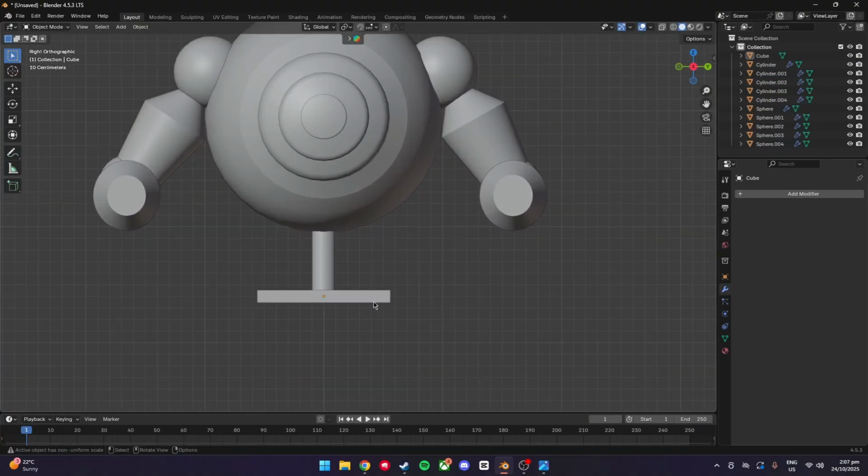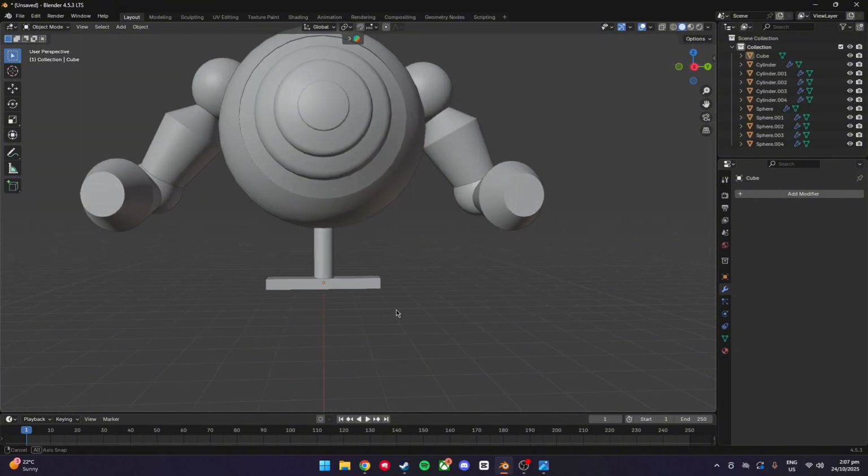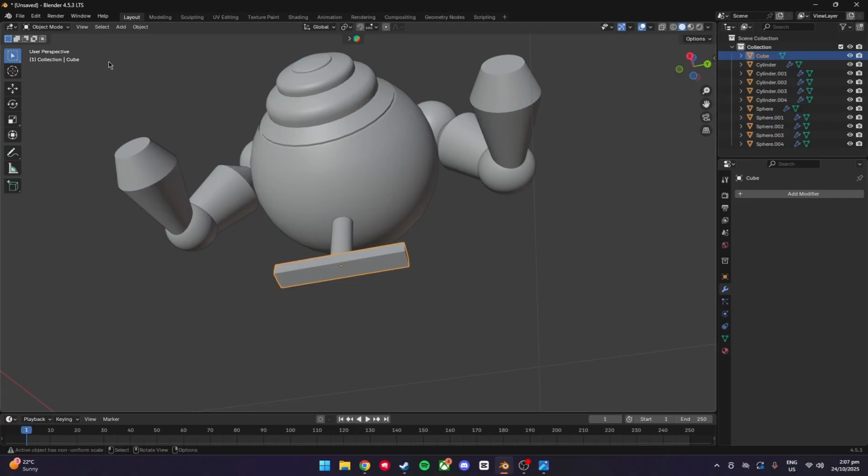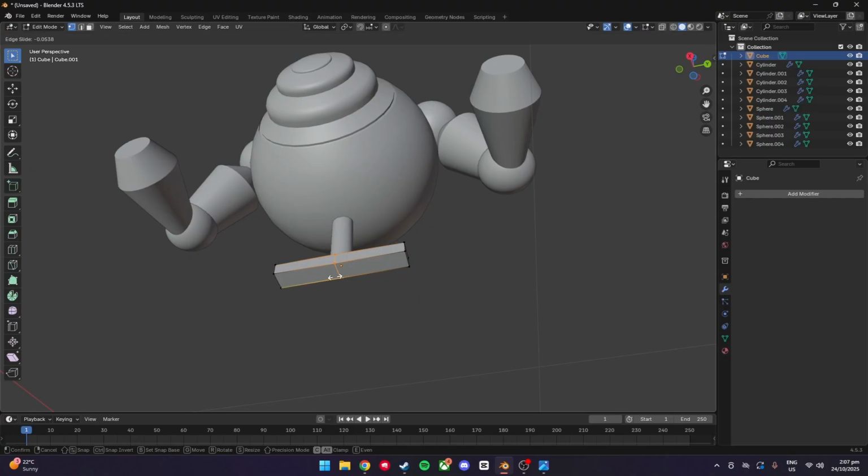So then once you've got the little base, to make the little forks that will come off it, I'm just going to scroll under, go into edit mode, and what we're going to do is Control R, and we're going to make 2 cuts.